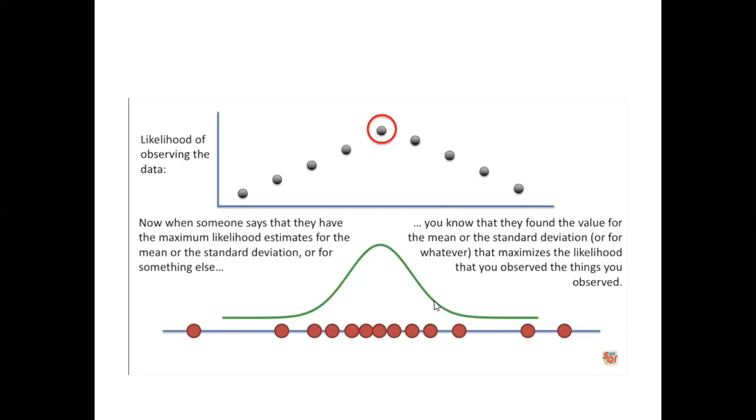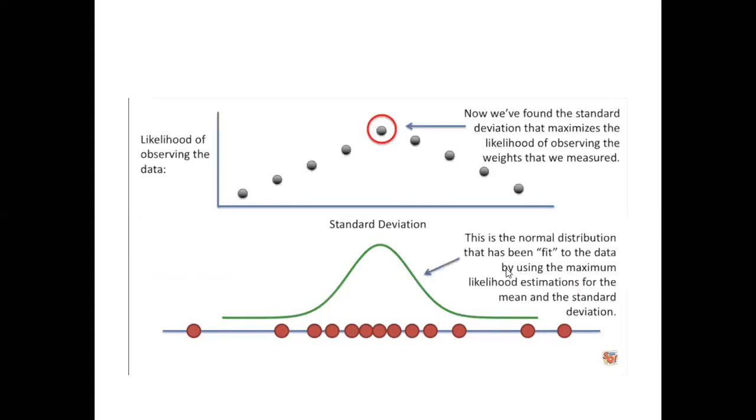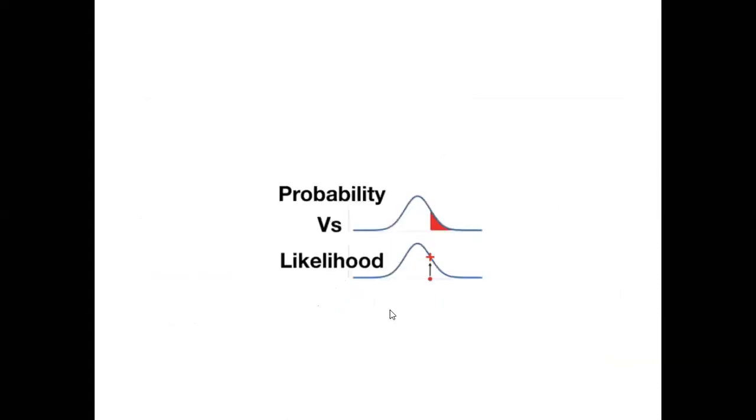So through this maximum likelihood estimation topic, what we learned is that we need to distribute the data and find the distribution curve with respect to the standard deviation. Right? This is the best fit curve for the data by using the maximum likelihood estimation for the mean and the standard deviation. Next is the topic of probability versus likelihood.